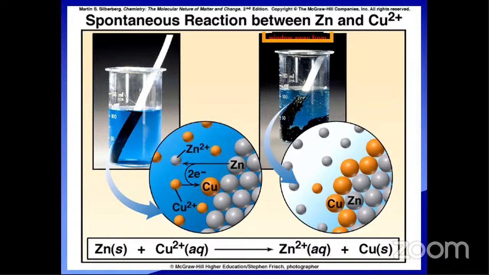If E cell is positive, then the reaction is a spontaneous reaction, and delta G. So we have some terms: E cell value, the electromotive force, and delta G value, the Gibbs free energy. Based on that, we will determine whether the reaction is spontaneous or not. If E cell is positive, then that reaction is called a spontaneous reaction. Zinc always reacts with the copper 2 plus ion and forms the zinc 2 plus ion. So this is one example of a spontaneous reaction in electrochemistry.